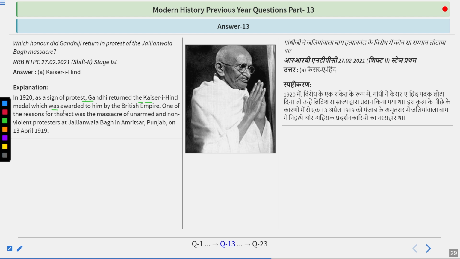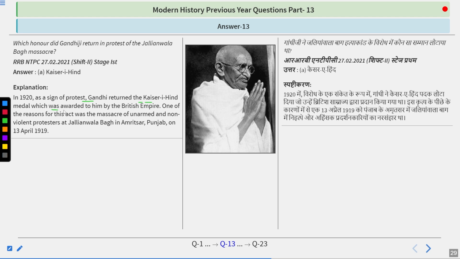So basically, Gandhiji was given a lot of honors from the Britishers. One honor was given because he was also called a recruitment sergeant by the people in a sarcastic way, as he was the one who particularly asked the Indians to help Britishers in the First World War. And in respect of that, Britishers gave him the Kesari Hind. But when the Jallianwala Bagh massacre was done, this title was given back by Mahatma Gandhi.